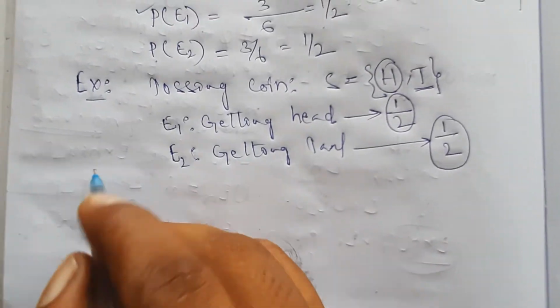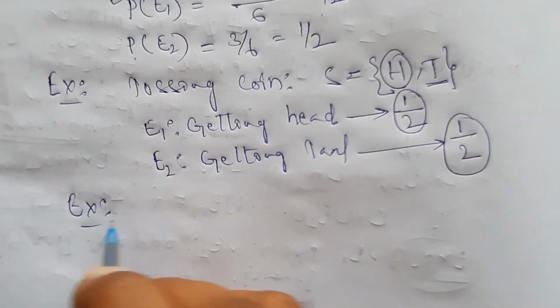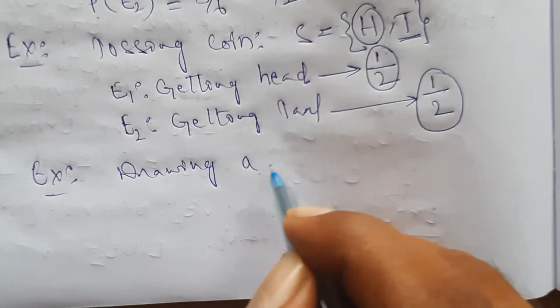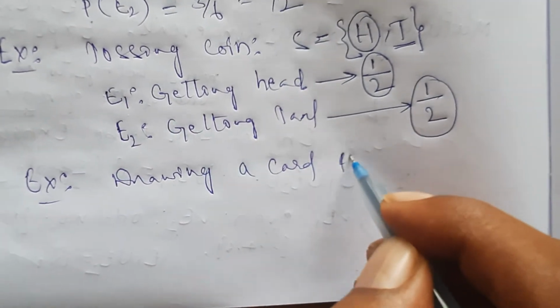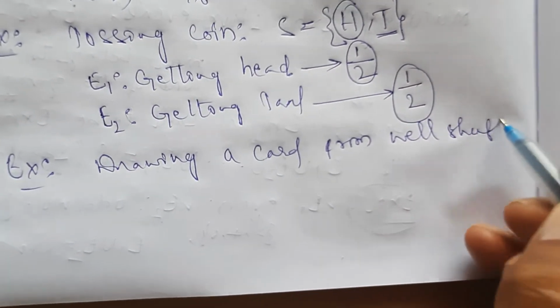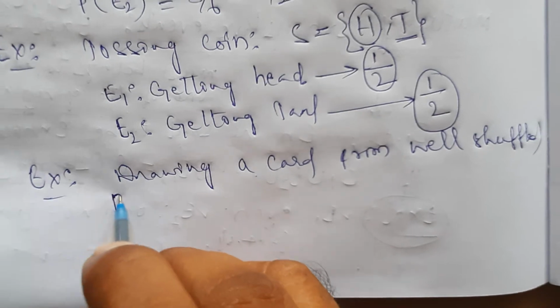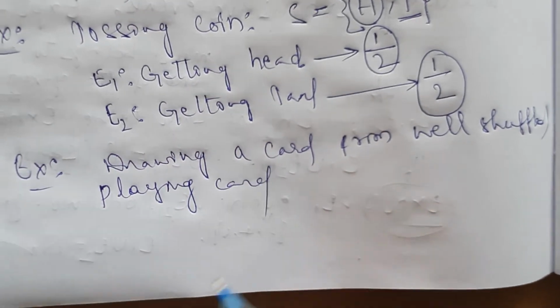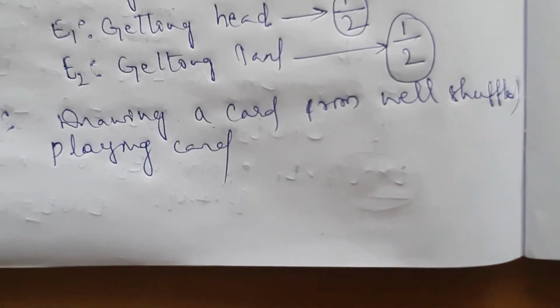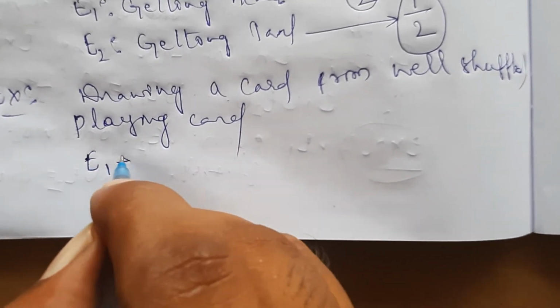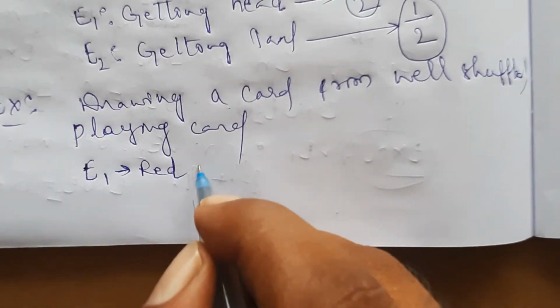Here one more example I will give. For example, drawing a card from well shuffled playing cards. This is the random experiment. Now E1 event I can take as getting a red card.